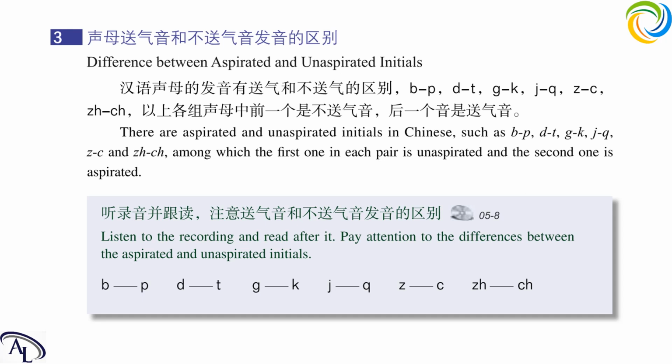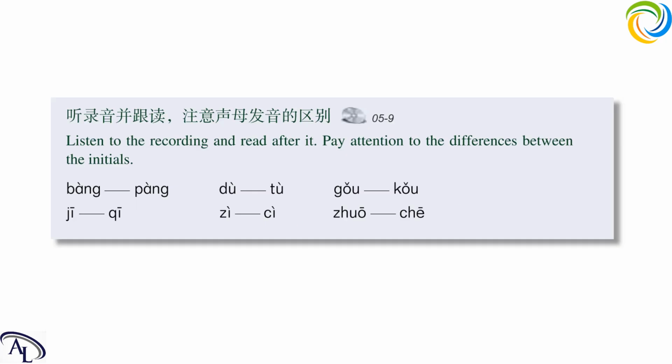For example, 波波. You can put your hand in front of the mouth, or you can pick up a tissue or paper. Okay, 波 unaspirated, 波 aspirated. The difference between them is really clear. Now let's try these initials with finals. Let's read the syllables together. Read after me, please. 棒 tongue. The air is really different.